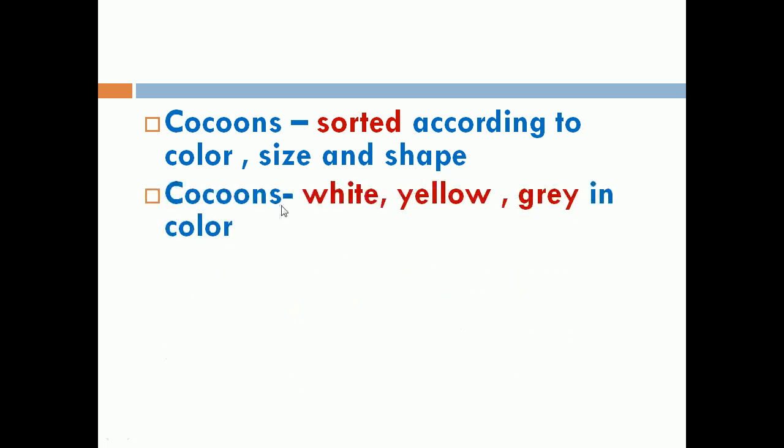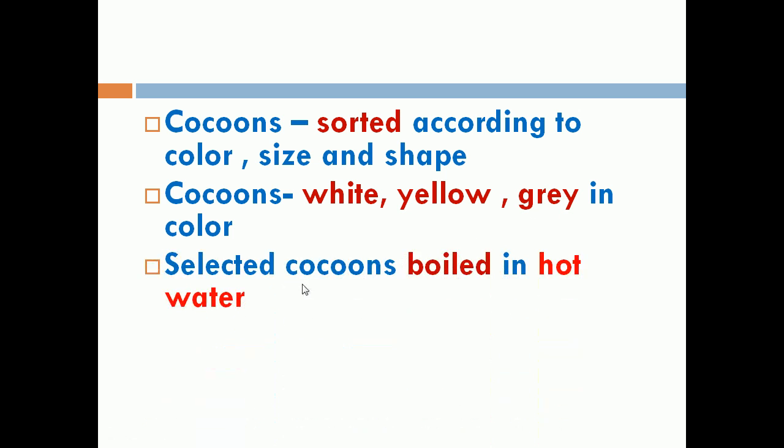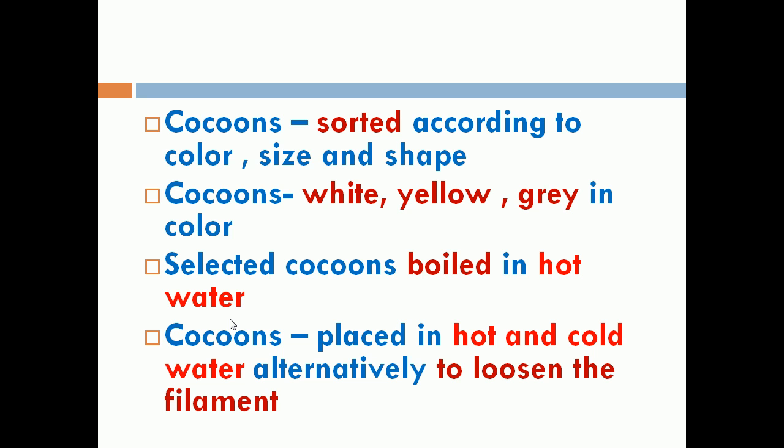So cocoons obtained may be white, yellow or grey in color. Then the selected cocoons are boiled in hot water. After boiling in water, they will keep the cocoons under the sun, or they will treat them in an oven for drying.